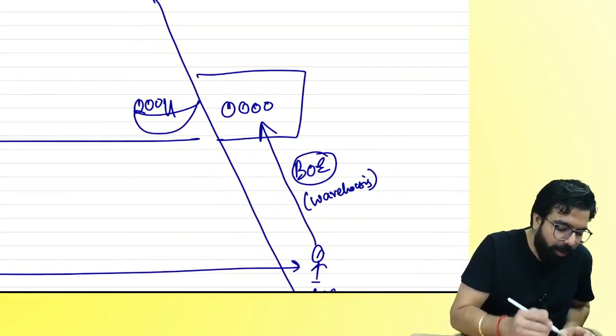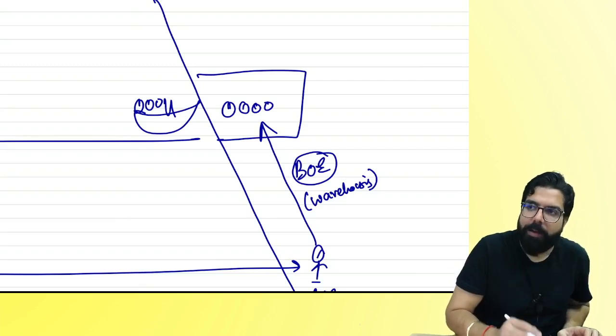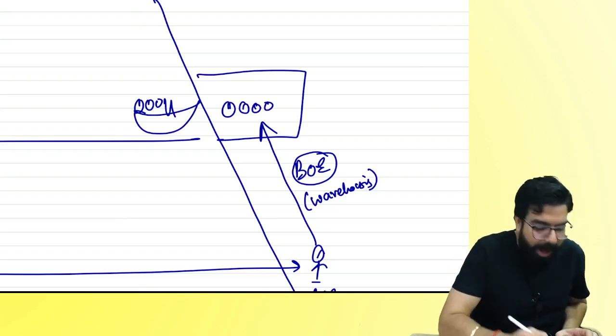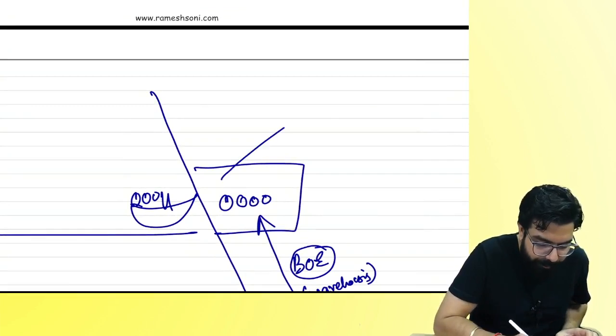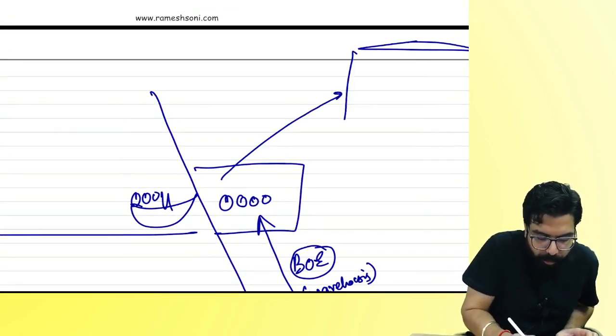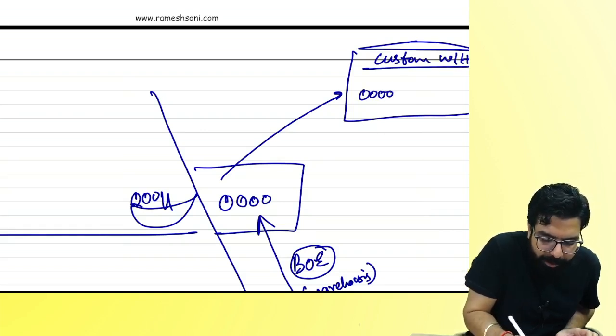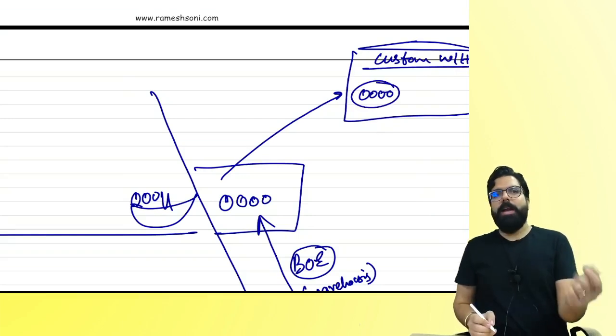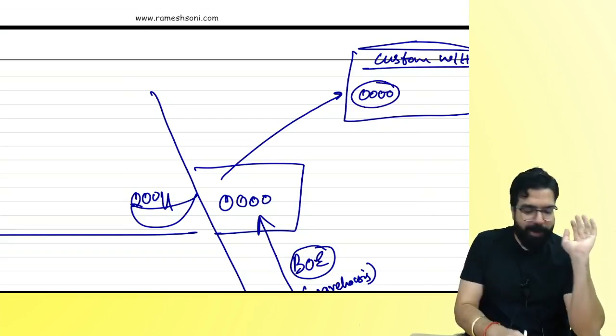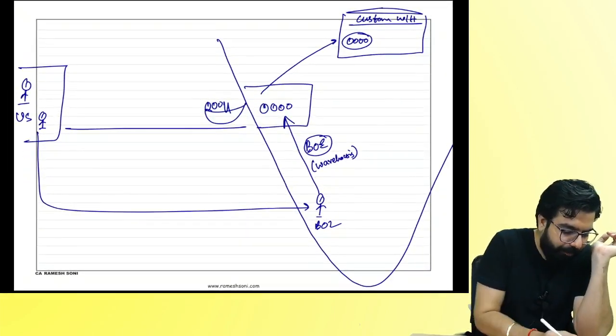Okay? So what you can do is, you can go ahead and file one bill of entry for warehousing. That sir, I want to keep these goods in a custom warehouse. These goods will be shifted to a custom warehouse. My goods are lying over here. Okay, everyone? Where are my goods now? Custom warehouse. Okay. Now what happened?